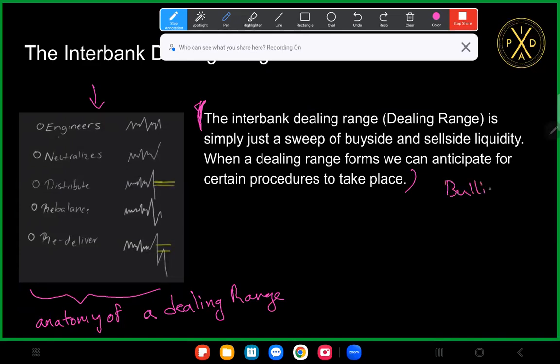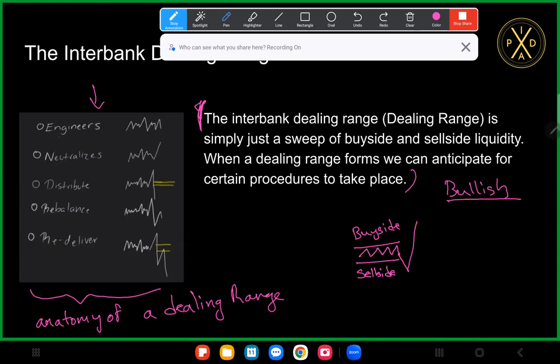When a bullish dealing range forms, first we engineer liquidity, and then we sweep sell side liquidity. So sell side liquidity gets swept, and then after that, we sweep buy side liquidity, right? So this is buy side. All right, so we have a sweep of sell side and buy side liquidity right here. So that cements this as a dealing range.